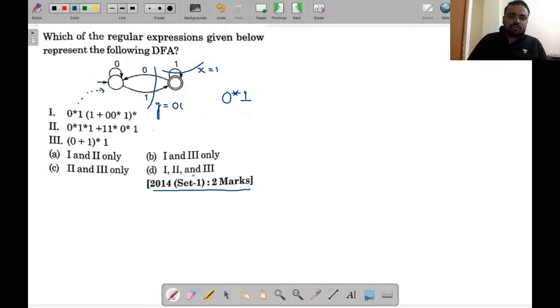This is the 0, 0 star. And ultimately, you must already know that if this is my machine and in this machine I have taken two self loops, x and y, then what kind of regular expression will be generated? This is (x plus y) star.